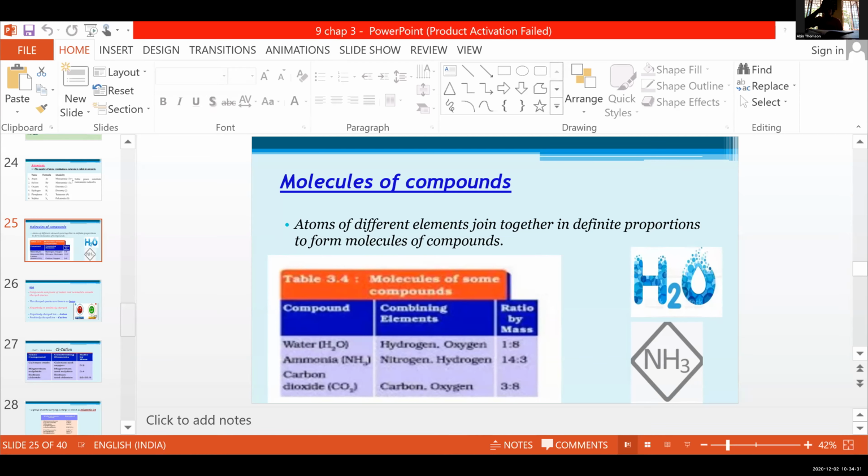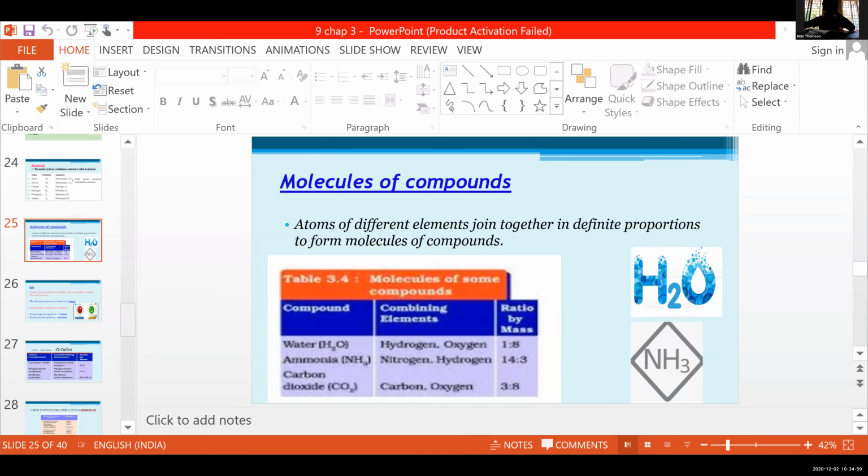Atoms of different elements join together in definite proportions to form molecules of compounds. Table 3.4. Molecules of some compounds. Compound, combining elements, ratio by mass. Water, H2O: hydrogen, oxygen, ratio by mass 1:8.